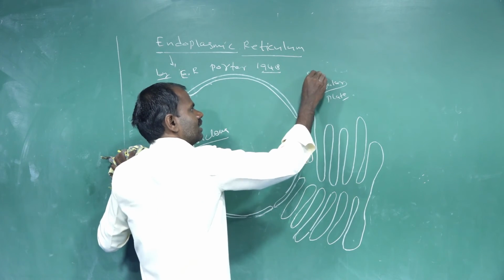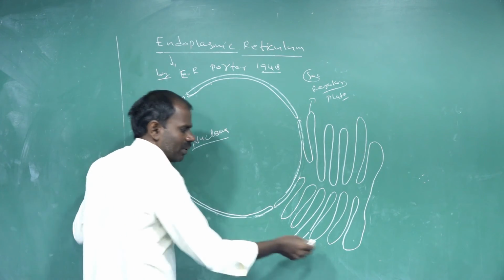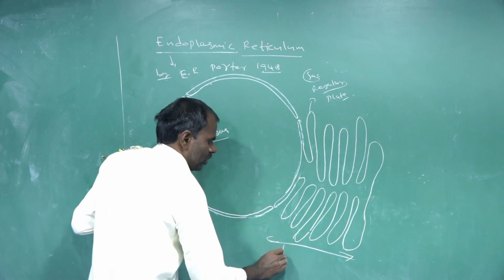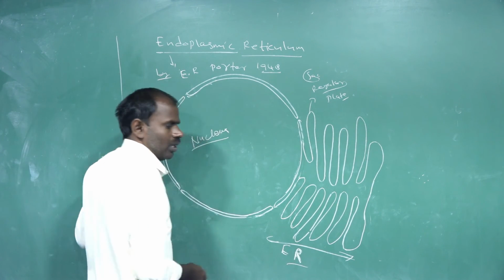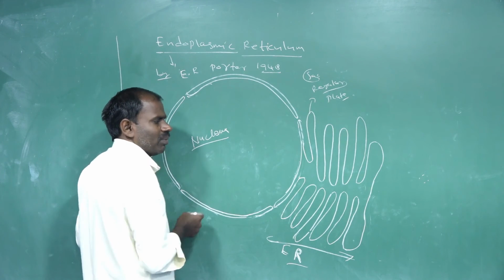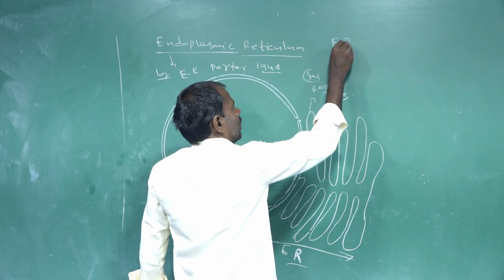They originate from the outer nuclear membrane. This region is called the endoplasmic reticulum. There are three types of endoplasmic reticulum.